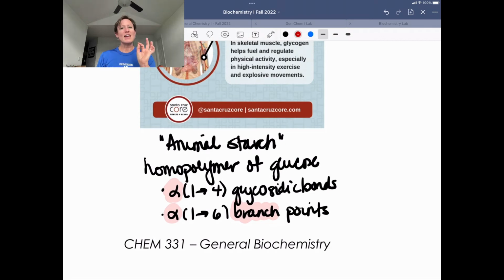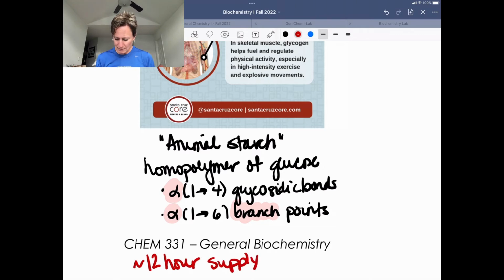Just a few other things to think about with regards to glycogen. You basically have about a 12-hour supply of glycogen in your liver. And as we'll talk about, it's not like as soon as you hit that 12-hour mark, all of a sudden it's gone. You'll have a gradual slowing of its breakdown, but it's meant to be about a 12-hour supply. At that point, if you are no longer able to have that top-down approach to remedy your low blood sugar, then gluconeogenesis ramps up to still maintain that important 5 millimolar glucose level that you need in your bloodstream.